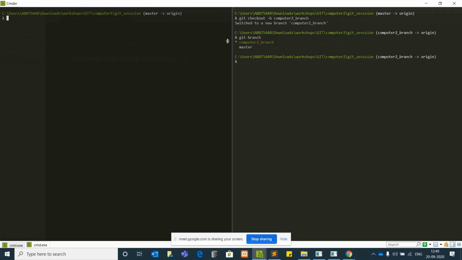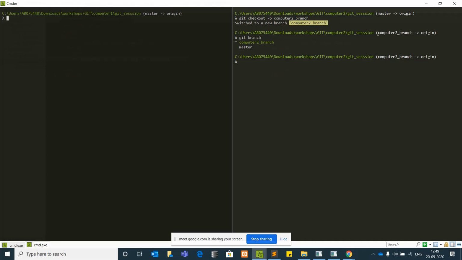Now you can see when I did git checkout -b computer2_branch, it created one branch with the name computer2_branch, and it switched to that branch.